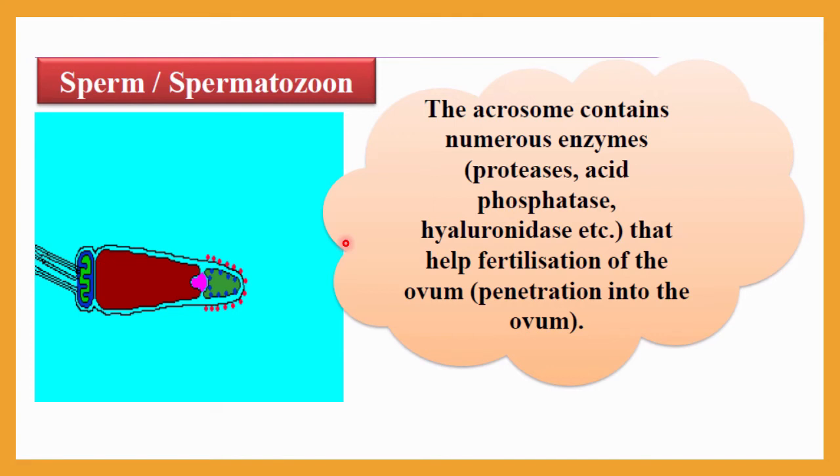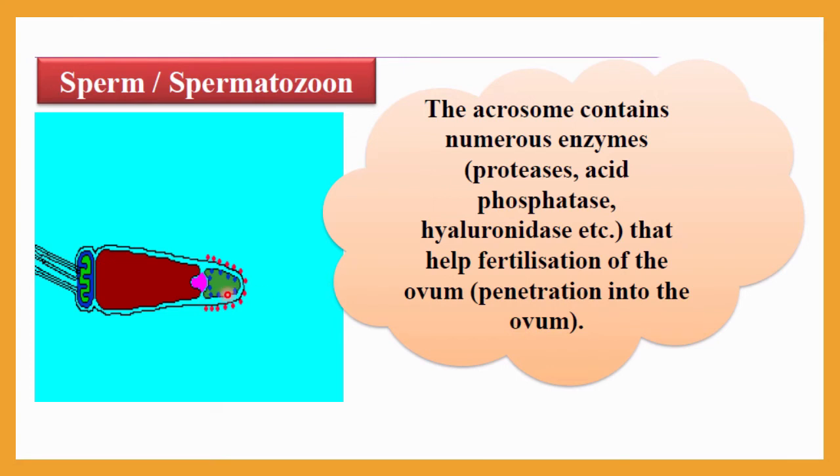The acrosome contains numerous enzymes. Especially important is the hyaluronidase enzyme. We will learn in detail the role of the hyaluronidase enzyme in the next lectures. Other enzymes include proteases and acid phosphatases. The main one is the hyaluronidase enzyme, which helps in the fertilization of the ovum, that is, in penetration into the ovum.